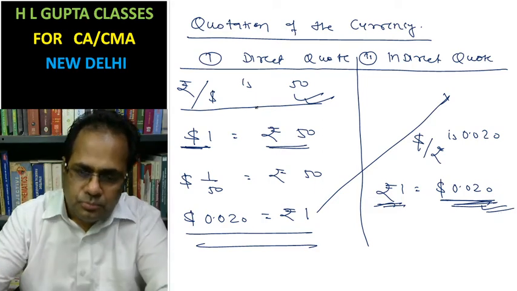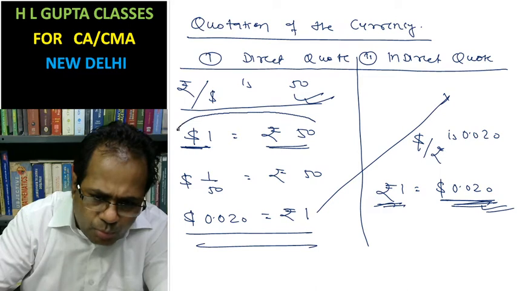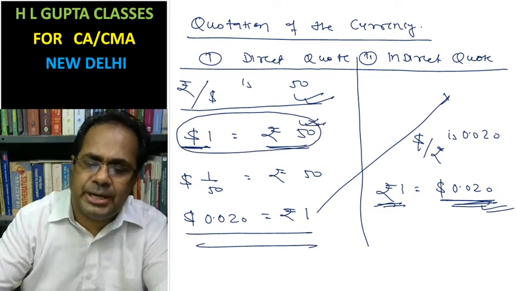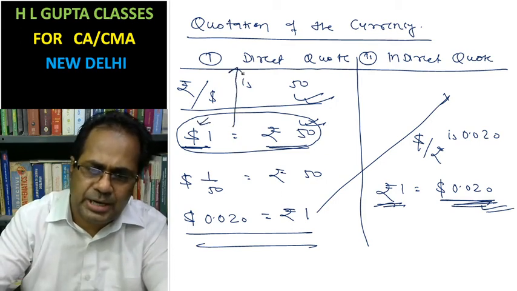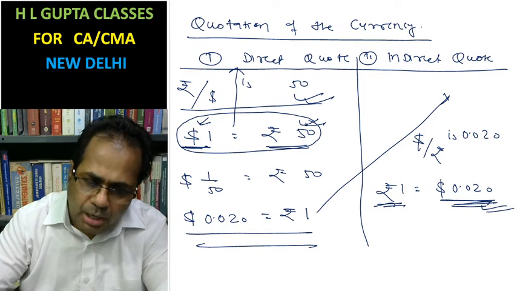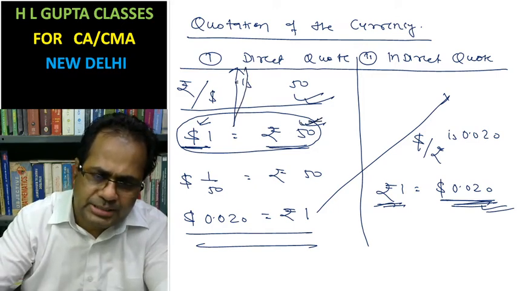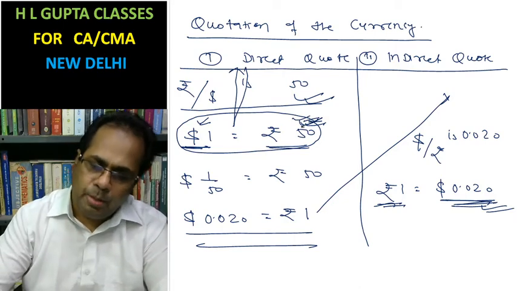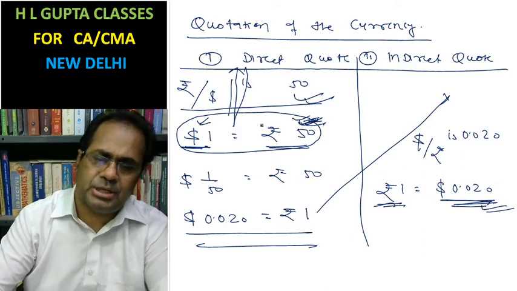Here the number of home currency is written, and here the number of foreign currency is written. If the number of home currency is written for a single unit of foreign currency, then it is said to be a direct quote.